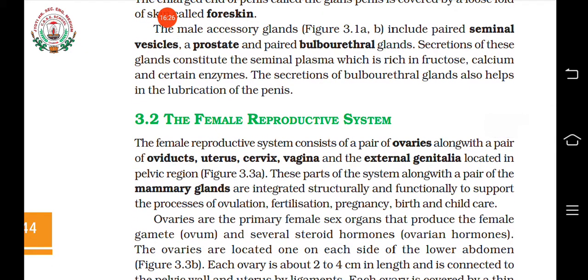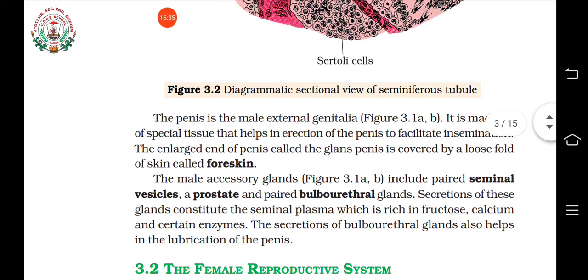So next is the male accessory glands. The male accessory glands include paired seminal vesicles, a prostate gland, and paired bulbourethral glands. So what are the glands present in the male reproductive system?